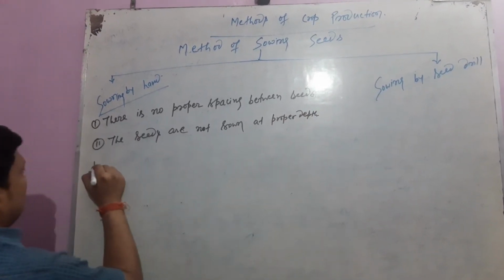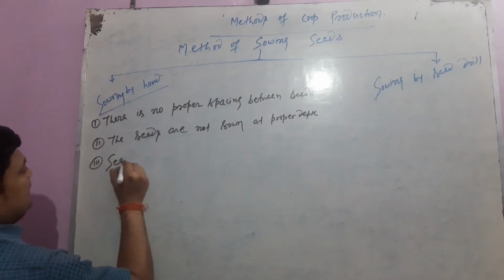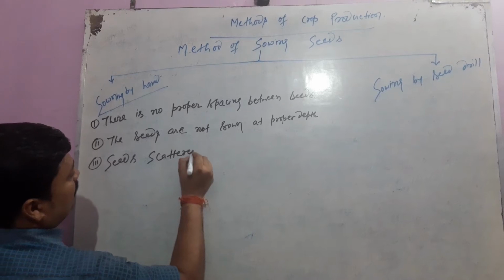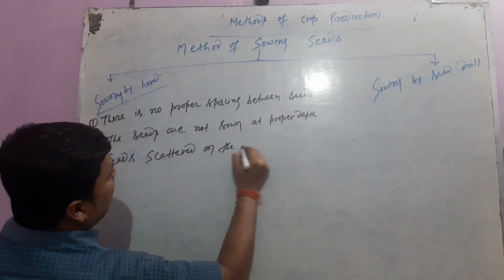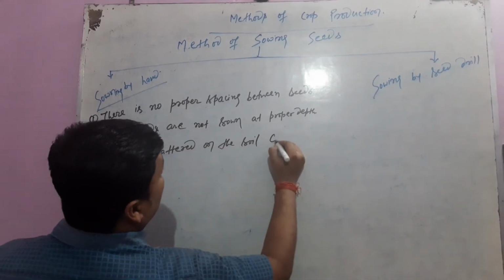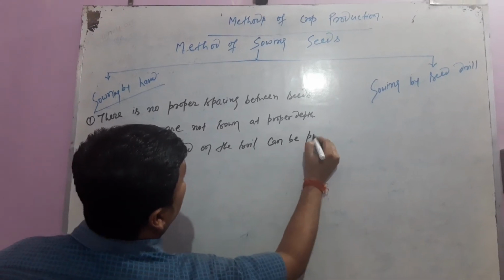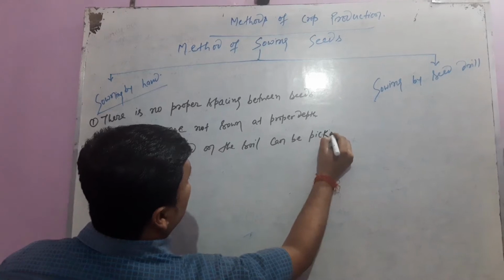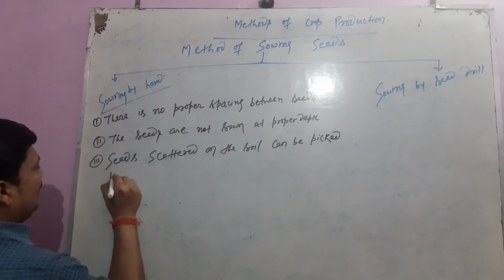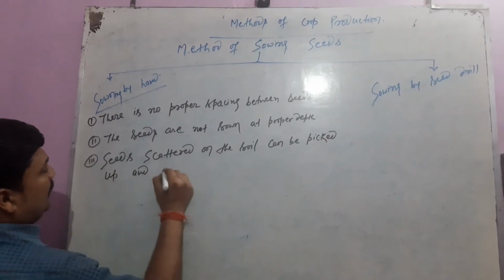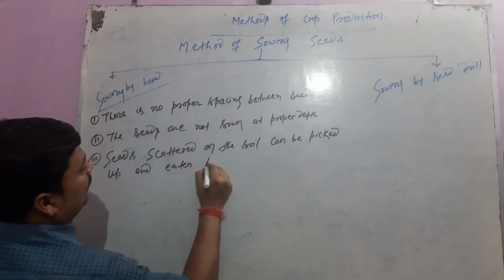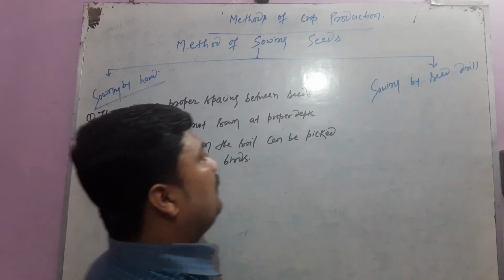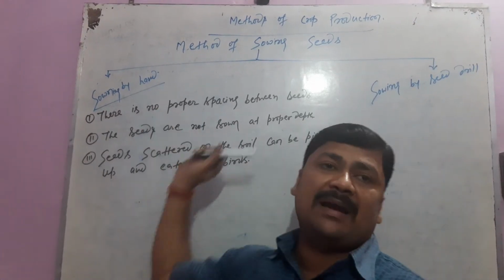And third, seeds scattered on the soil can be picked up and eaten by birds. So these are the demerits of sowing seeds by hand.